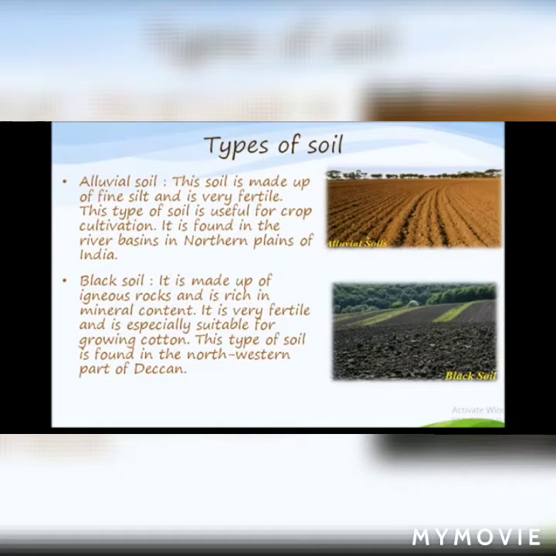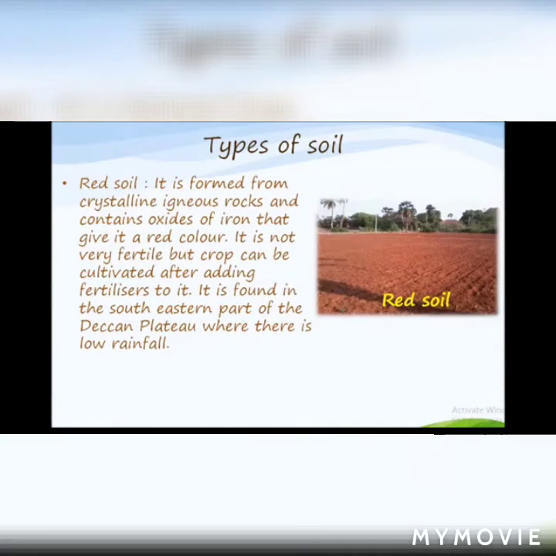Second is black soil. It is made up of igneous rocks and is rich in mineral content. It is very fertile and especially suitable for growing cotton. This type of soil is found in the northwestern part of the Deccan. Third is the red soil. It is formed from crystalline igneous rocks and contains oxides of iron that give it a red color. It is not very fertile, but crops can be cultivated after adding fertilizers to it. It is found in the southeastern part of the Deccan Plateau, where there is low rainfall.